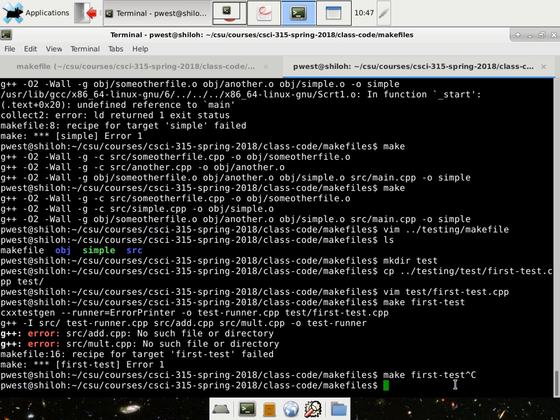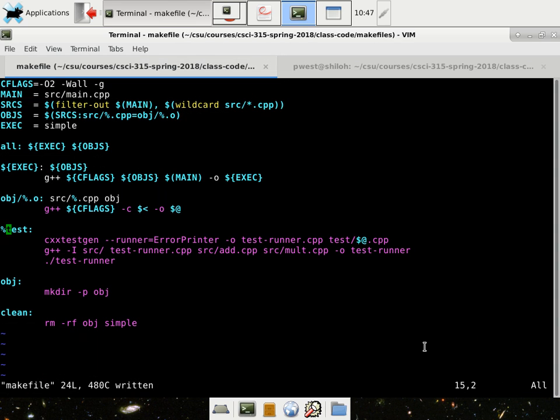I'm compiling first-test, which also happens to be the name of the file inside of our test directory, which is going to make life easy for us. The first thing I do is set up CSS test gen, output to the test runner, and then the test name with .cpp, so we can grab the correct test file.